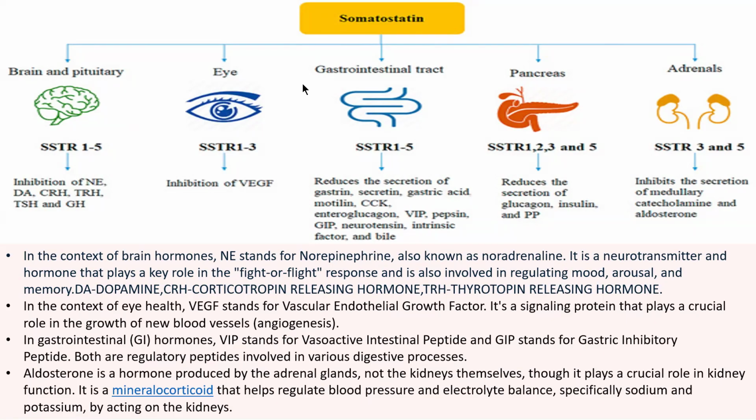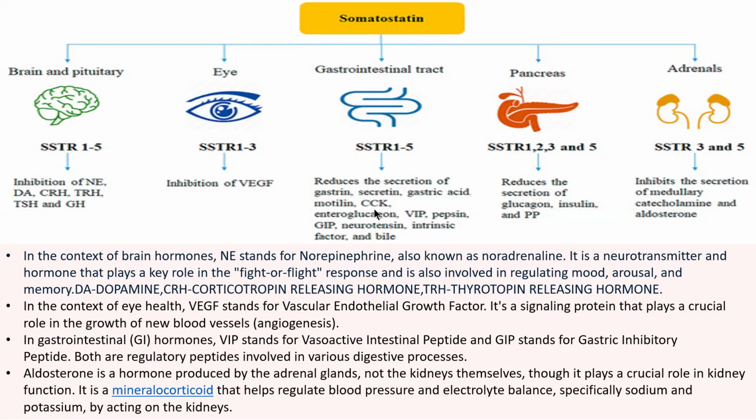In the eye, somatostatin secretion inhibits VEGF, vascular endothelial growth factor. It is a signaling protein that plays an important role in the growth of new blood vessels, which is called angiogenesis. Now, somatostatin in your gastrointestinal tract, in your stomach and intestine, reduces the secretion of gastrin, secretin, gastric gland,